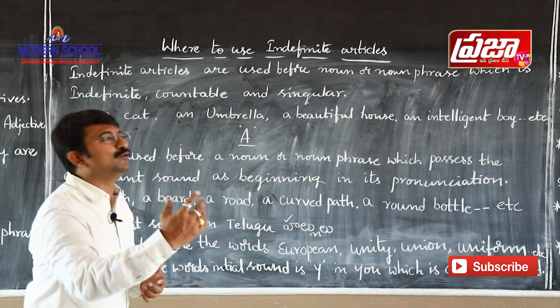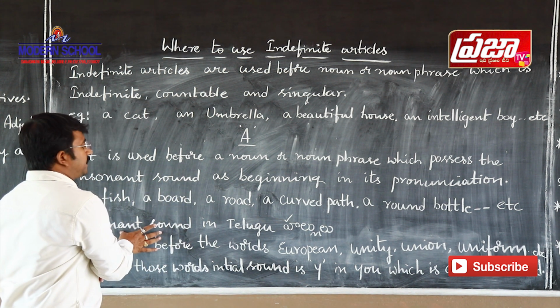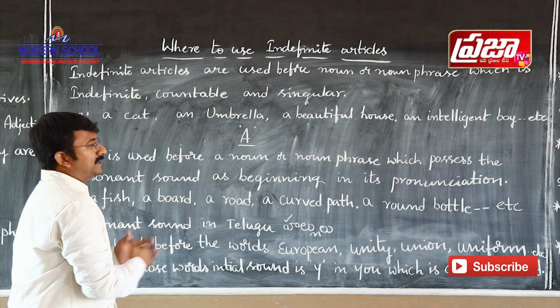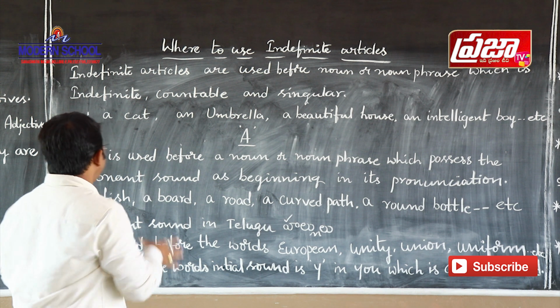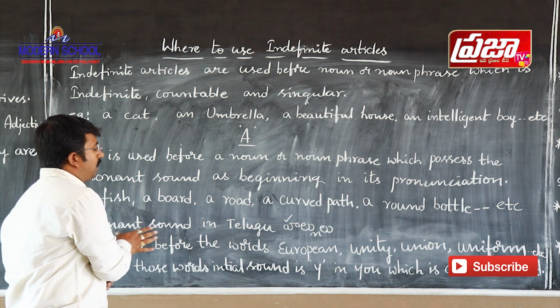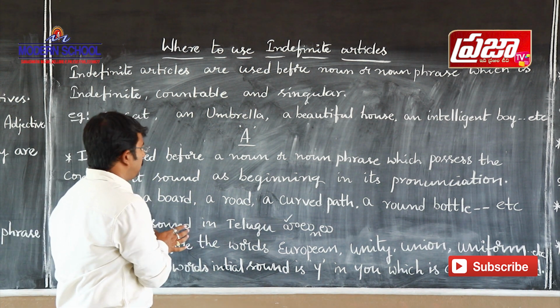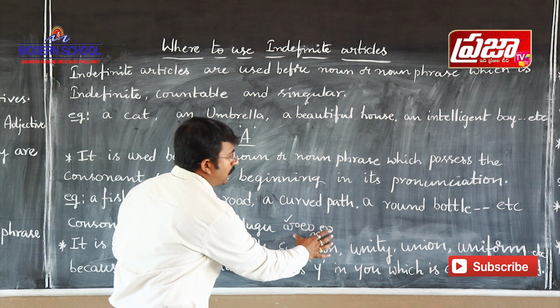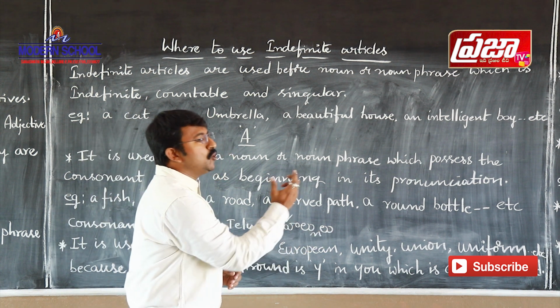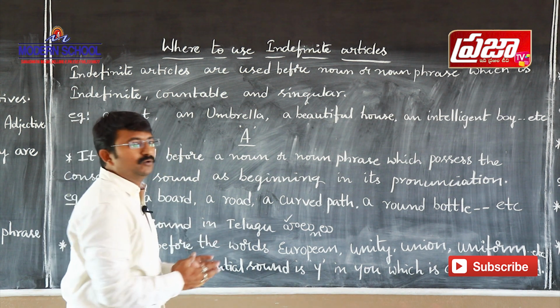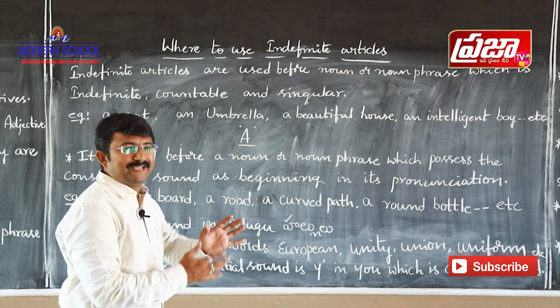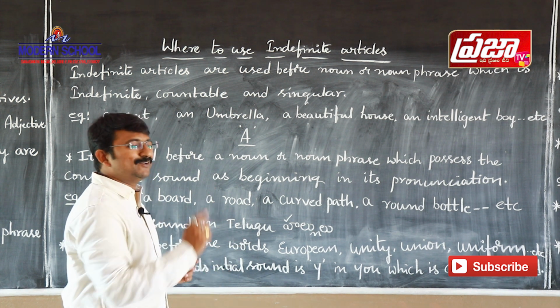If you take the Telugu language, how to remember these consonant sounds by comparison with Telugu? In Telugu, the consonant sounds are the sounds that the Hallulu letters give.